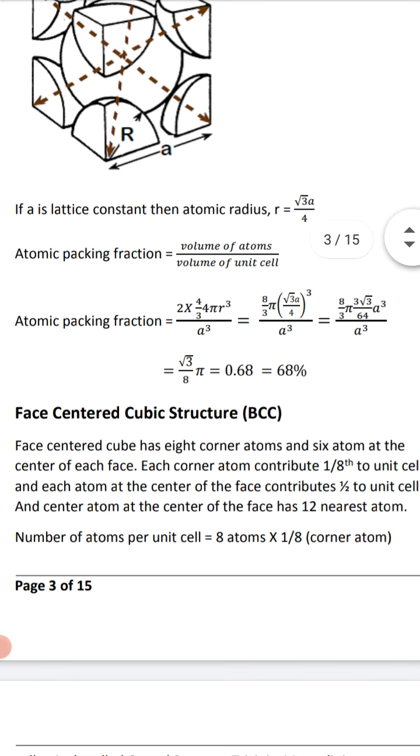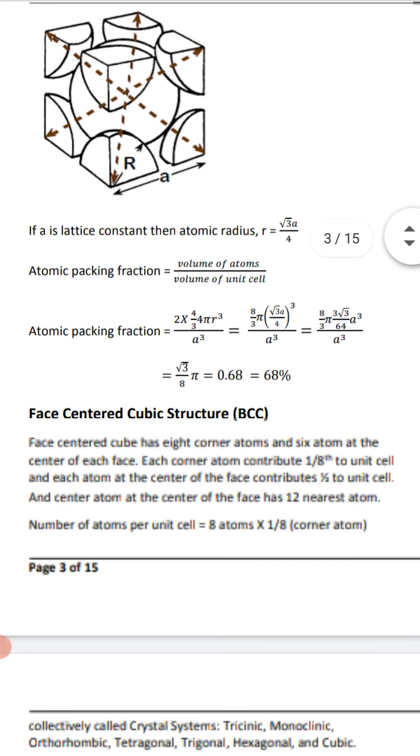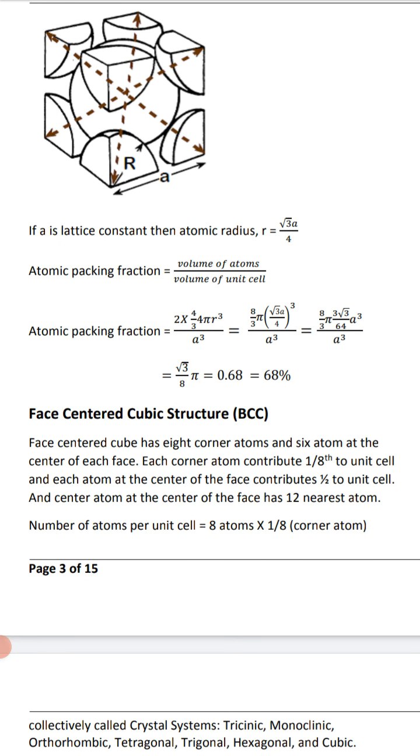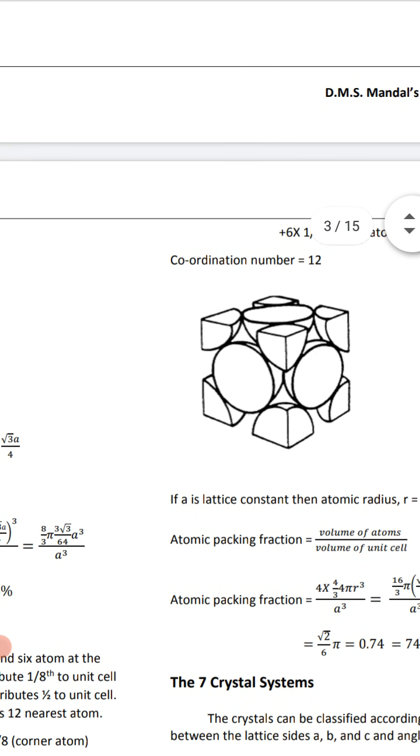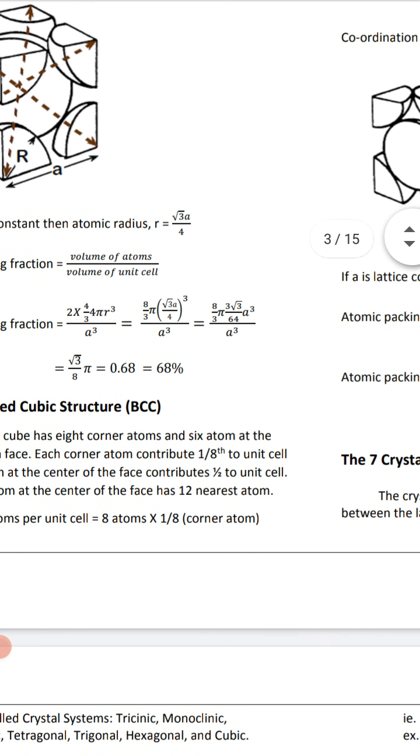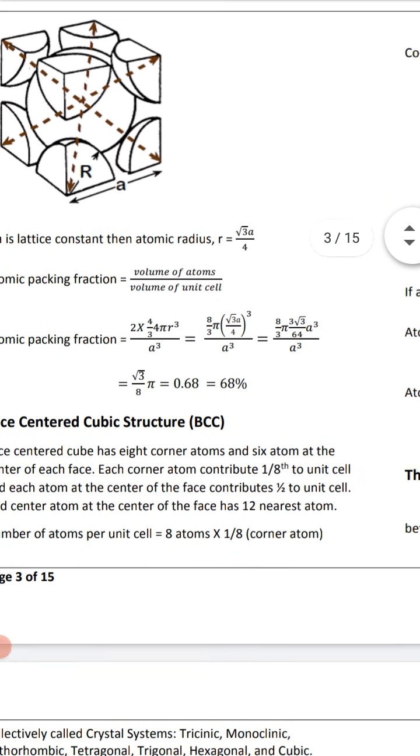The face centered cube has 8 corner atoms and 6 atoms at the center of each face. Each corner contributes 1/8 to the unit cell, and each atom at the center of a face contributes 1/2 to the unit cell. Each face center atom has 12 nearest atoms. The number of atoms per unit cell is 8 times 1/8 for the corners plus 6 times 1/2 for the faces. The coordination number equals 12.